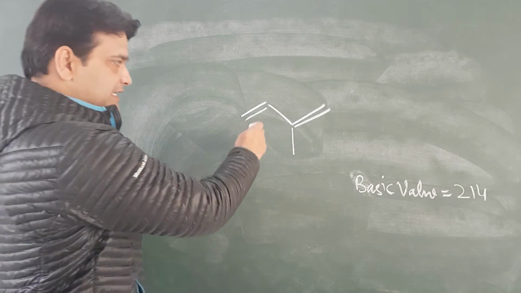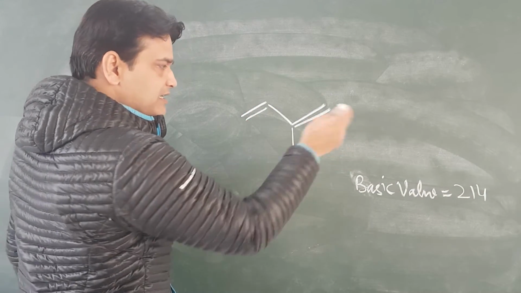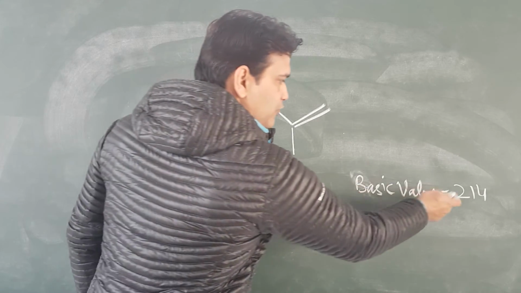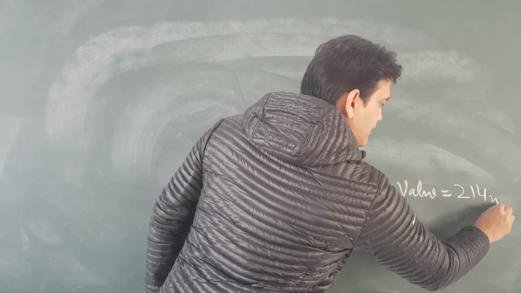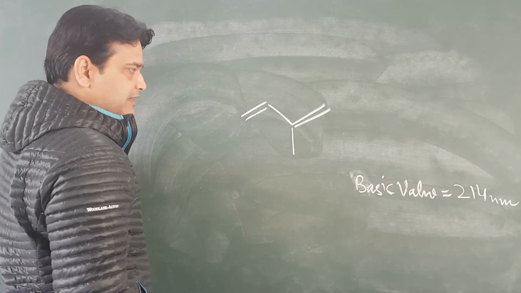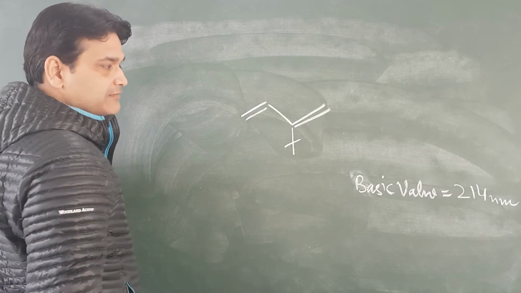But now this is a system and some substituents are also present, then basic value will be 240 nanometers. And this is alkyl.